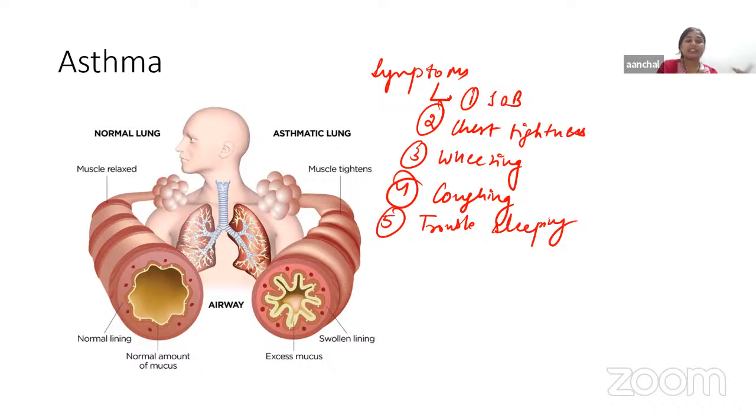For some people, asthma signs and symptoms may also flare up in certain situations, like exercise-induced asthma, which may be worse when the air is cold and dry. Another is occupational asthma, which is triggered by workplace irritants, such as chemicals, fumes or gases. So this is all about asthma.